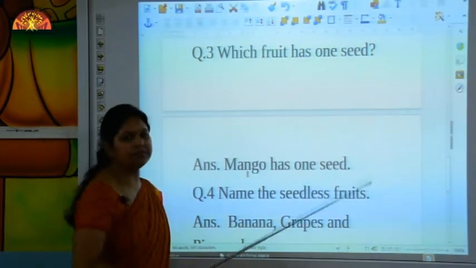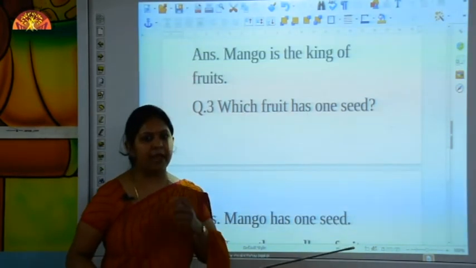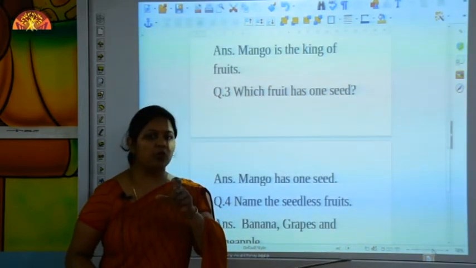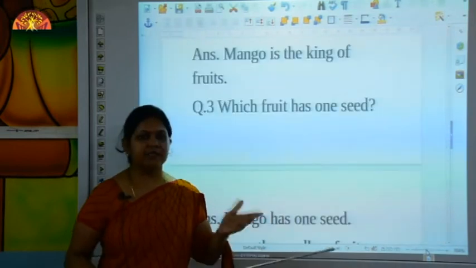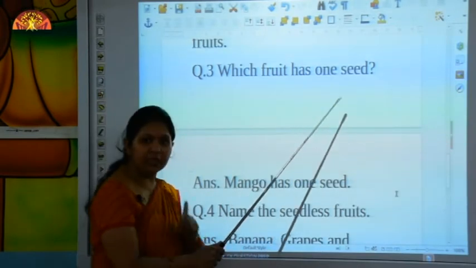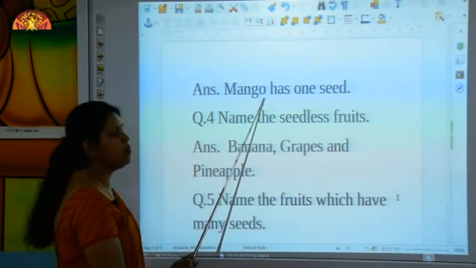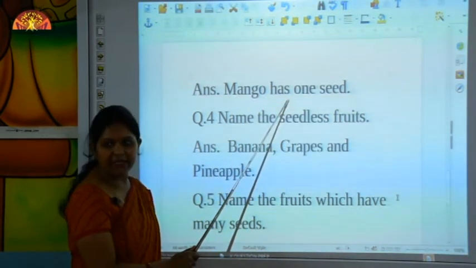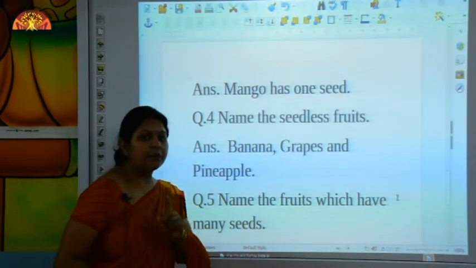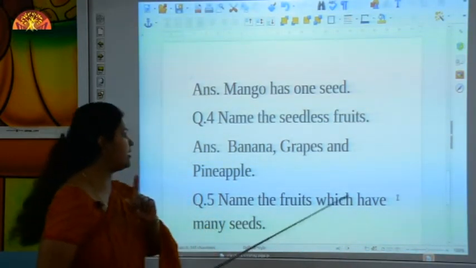Which fruit has one seed? So kids, do you know what is seed? When you eat mango, there is one seed. In many fruits, there are many seeds. In some fruits, there is no seed. So, which fruit has one seed? Now, let's read the answer. Mango has one seed. Well done, student.